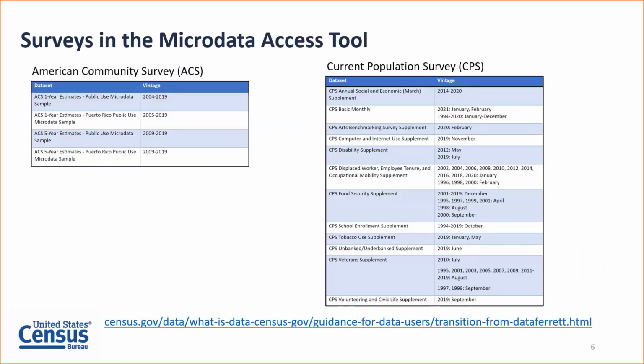The good news is that we do make it easy with microdata access. Right now on NDAT, we have the American Community Survey public use microdata sample, and you can look on the left-hand side. We have the 1-year and 5-year ACS PUMS through microdata access.